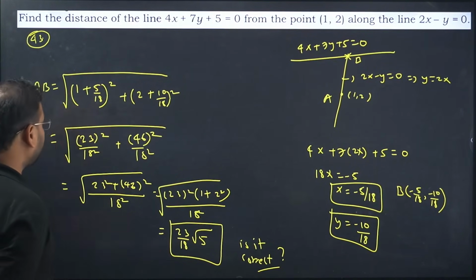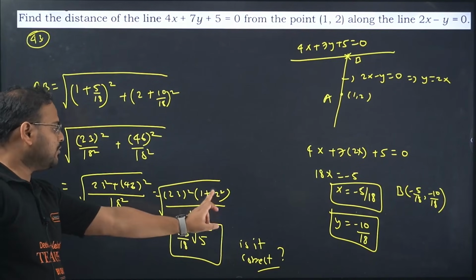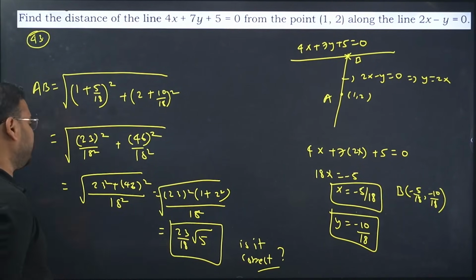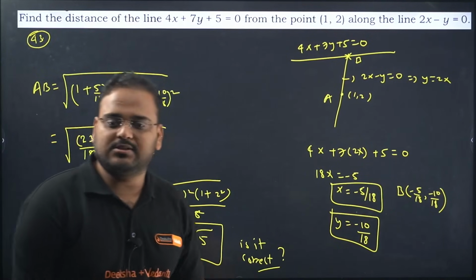Yeah, 23 taken common, you get 1 square left, which is 1. This will be 23 taken common, so you'll have only 2 square left, so 4 plus 1 is 5. Looks right to me. Please check, guys. Answer should be fine. This should be the answer. Okay.